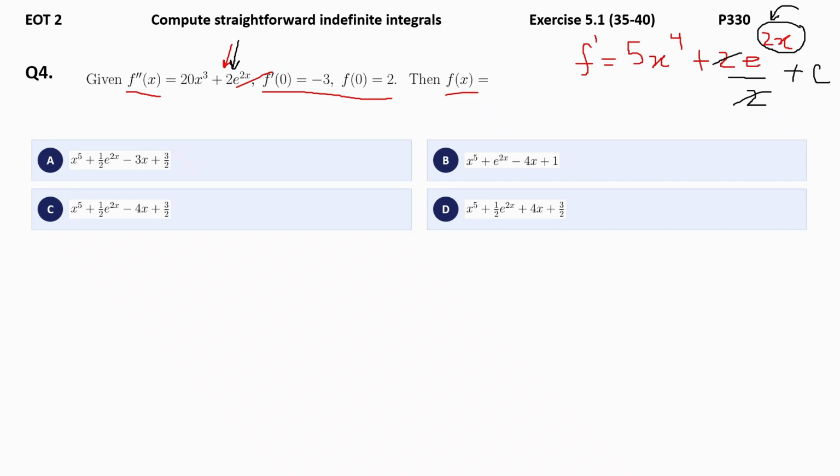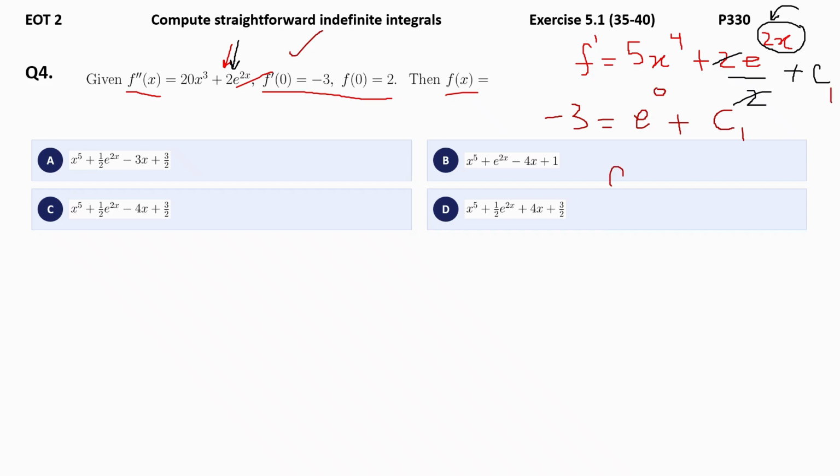Now let's substitute our first initial condition. That's nothing but negative 3 is equal to 5x power 4 becomes 0. And you are left with e power 0 plus c. It's better to write C1, C2.